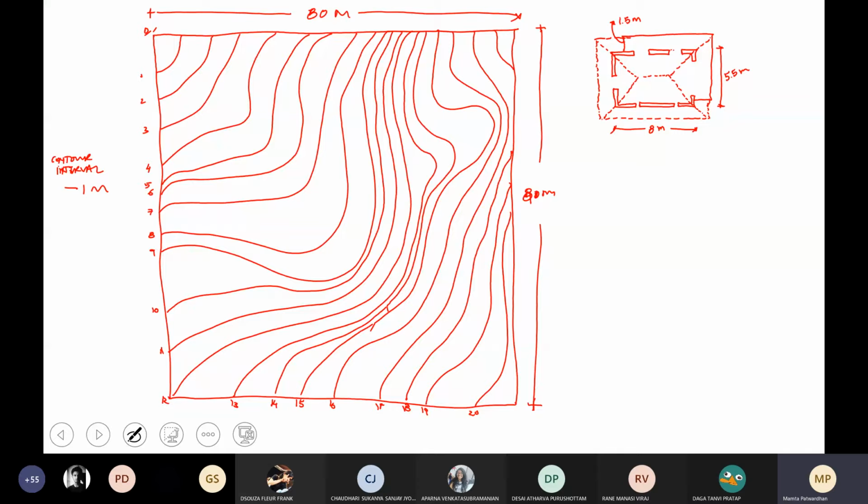I'm going to give you for this structure the height of the eave, okay, and the height of the ridge. This is one structure. Okay, I'll give you the other structure now.